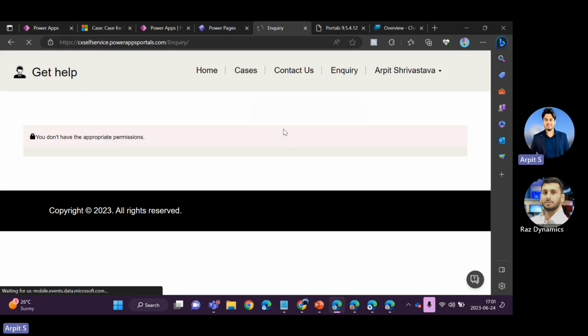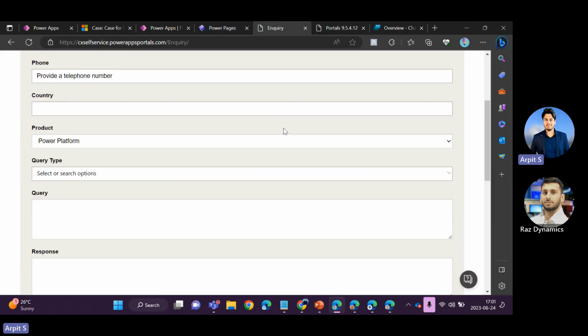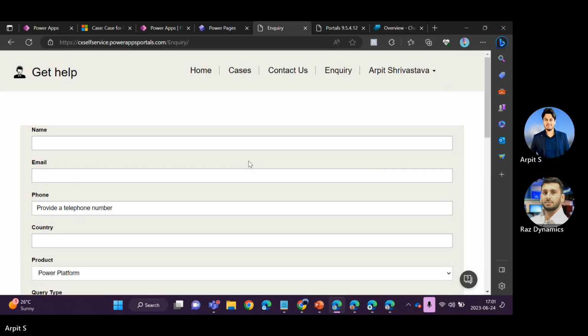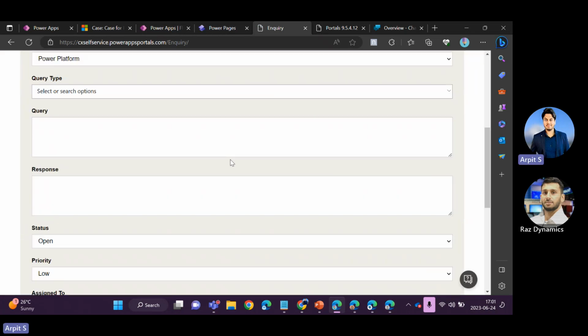Yeah, exactly. So if you want to try it out, you just need to create the environment in the US region. And you have to request Microsoft, and it's going to take time. For me, it took around 15 days. So you can see this is the form I just got created.